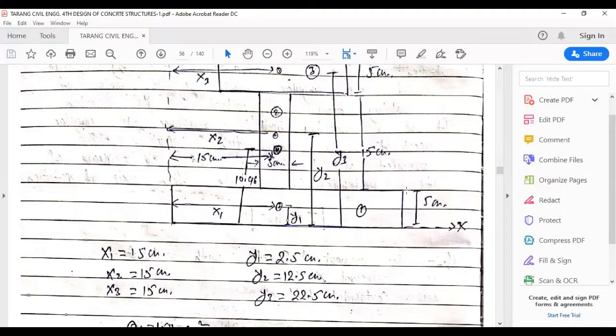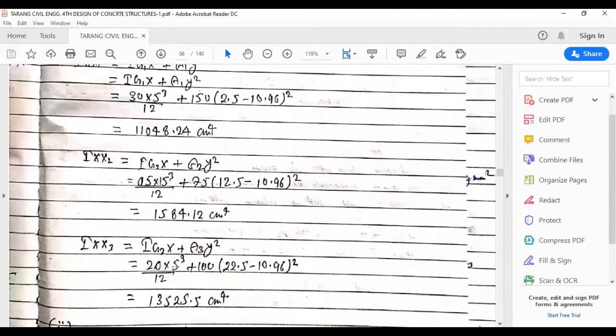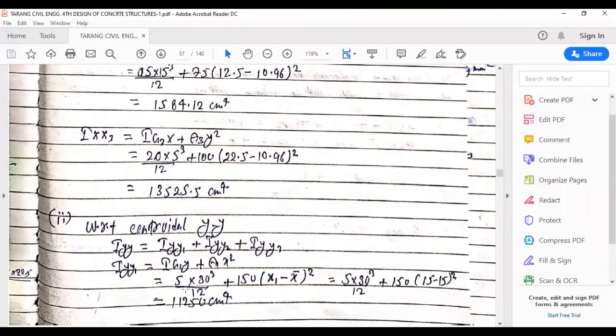So 5, from this point of reference, multiplied by 30 cube, BD cube on 12. As you can see here, 5 into 30 cube divided by 12.